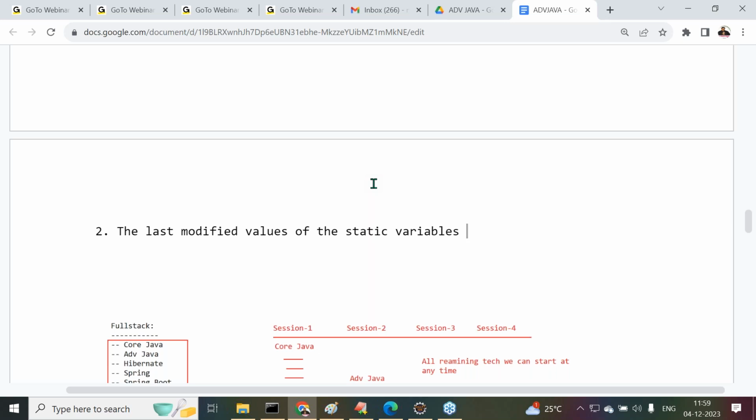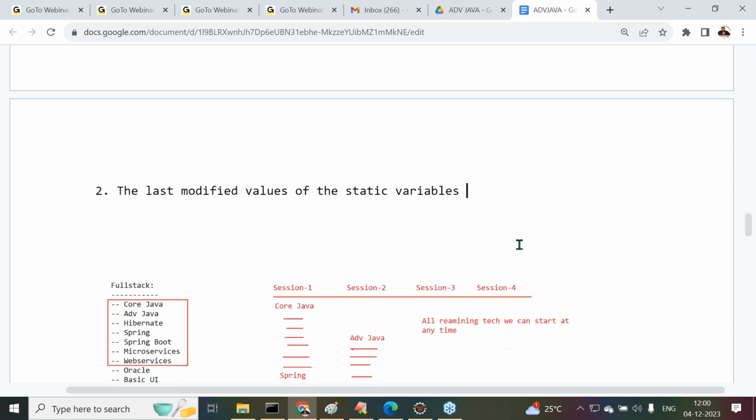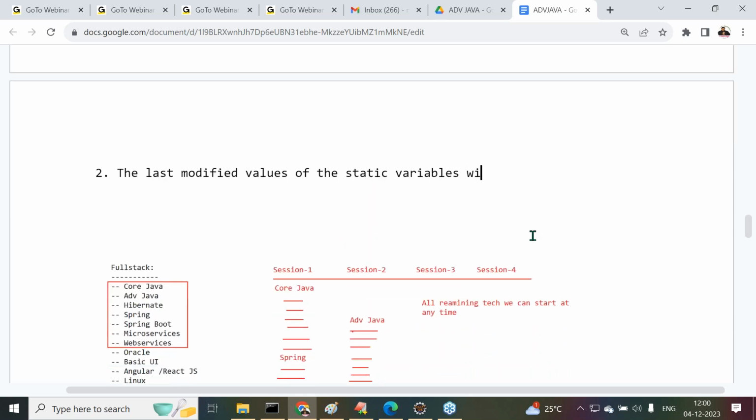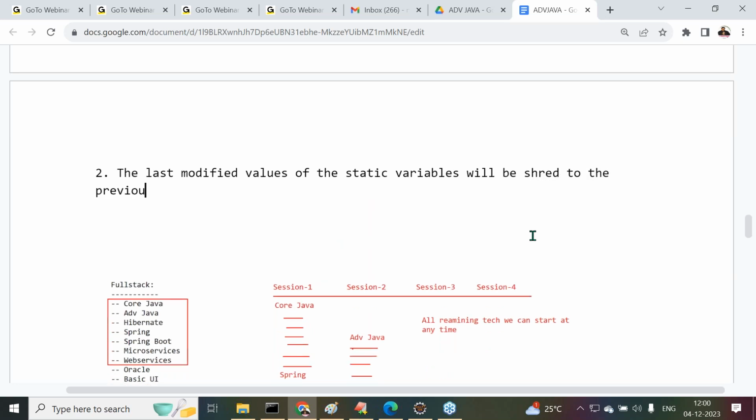It means the latest value of the static variable. The last modified value of the static variables will be shared to the previous objects and to the future objects of the same class.